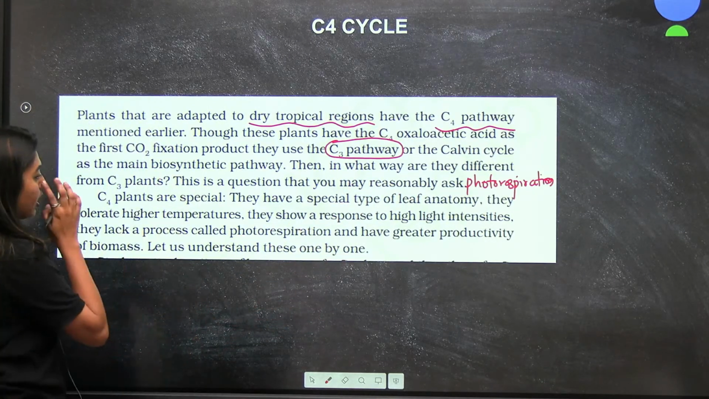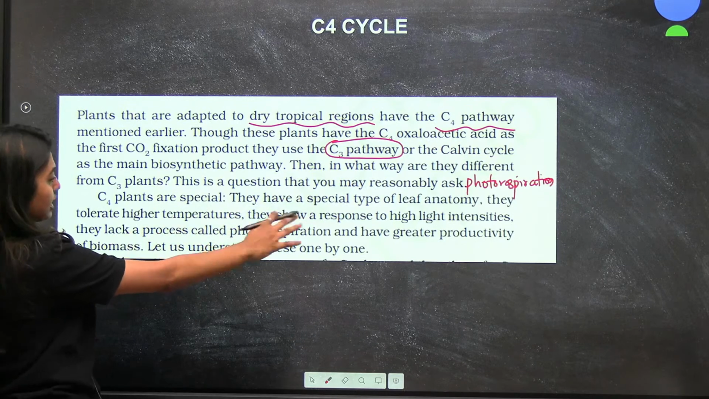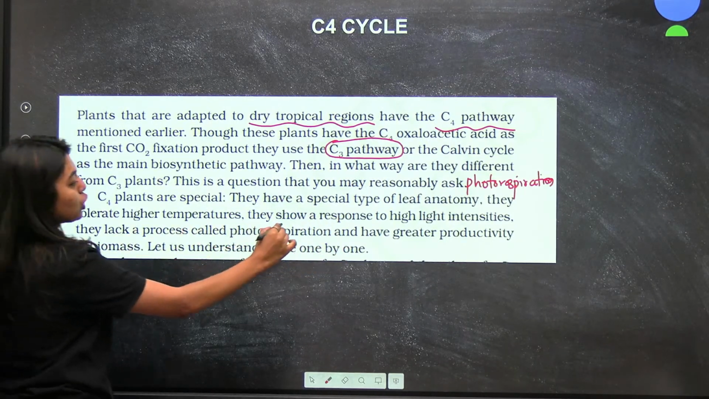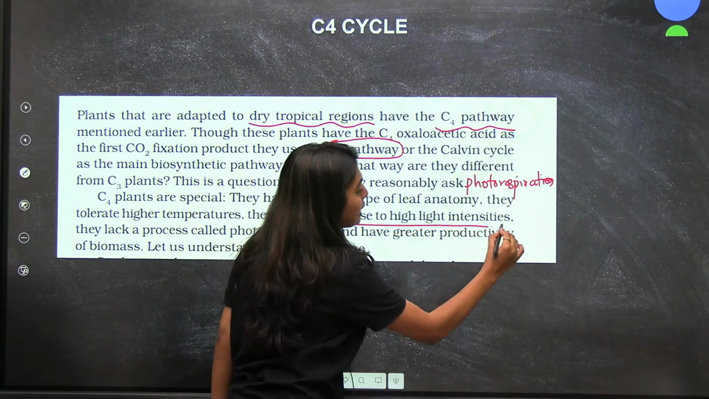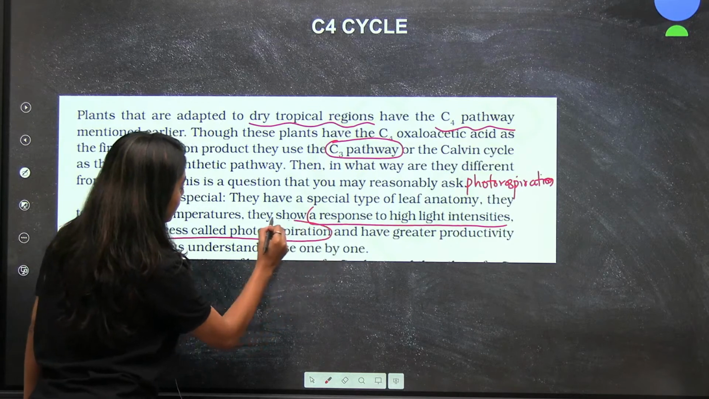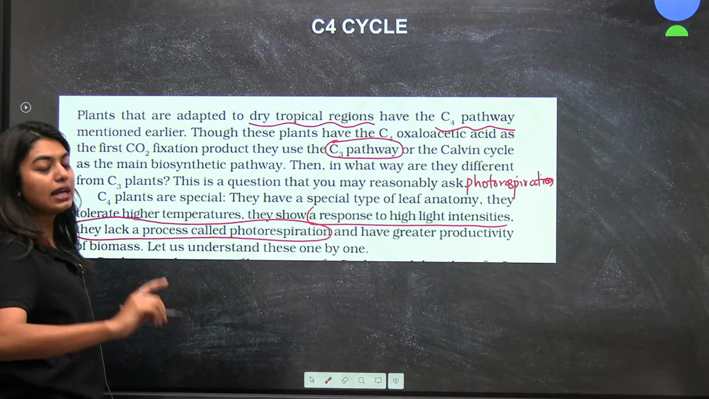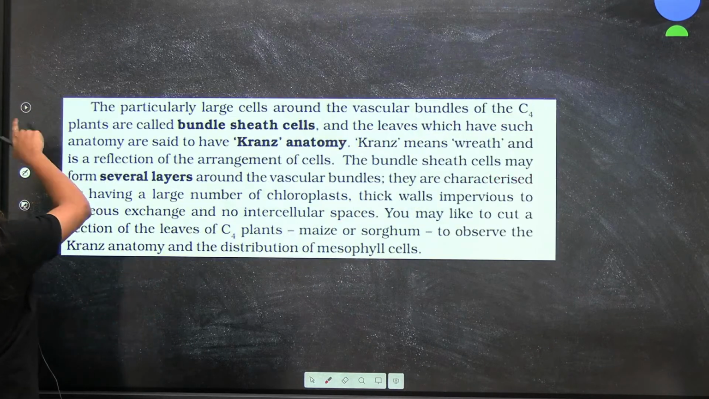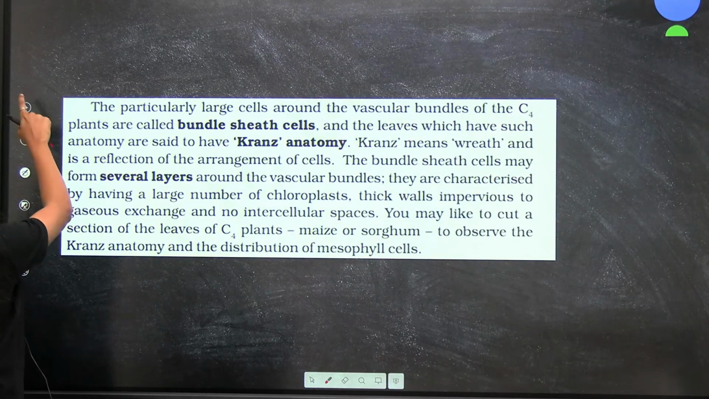That's all. Now, they have a special type of leaf anatomy, that is what I told you, Kranz anatomy. And look here, they show a response to high light intensity. They lack a process called photorespiration. This is the most important part. That means their productivity is more. Now let's see. Students, I'll explain with the diagram.